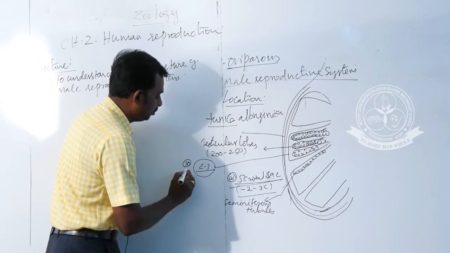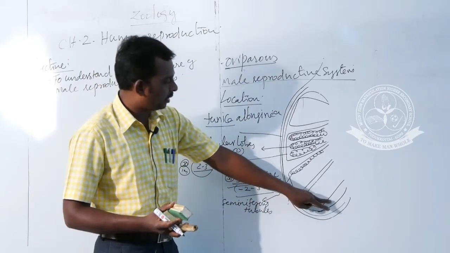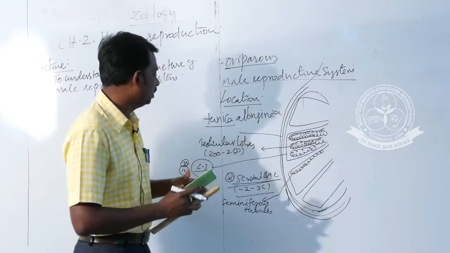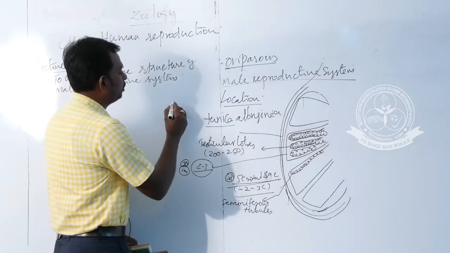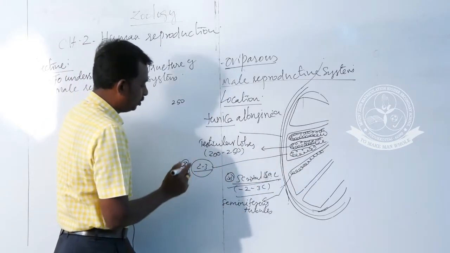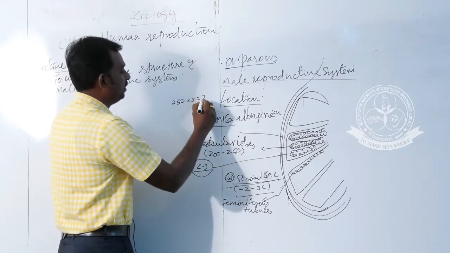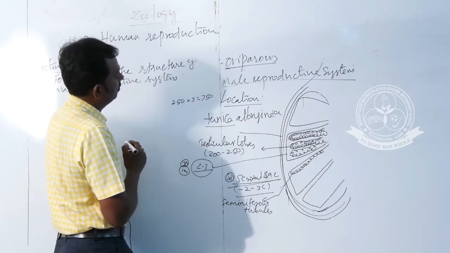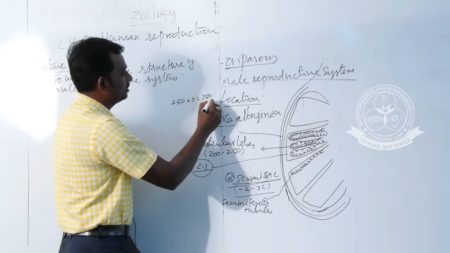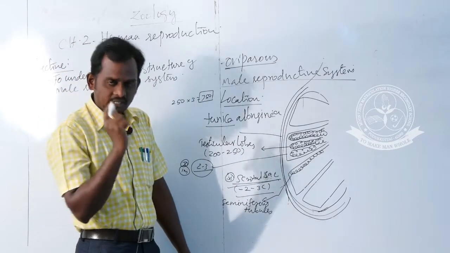This may be an important one-mark question. How will the question be asked? The total number of lobules in each testis is 200 to 250, maximum 250. The number of seminiferous tubules in each lobule is a maximum of 3. So 250 into 3 is equal to 750. This is the number of seminiferous tubules present in a single testis.